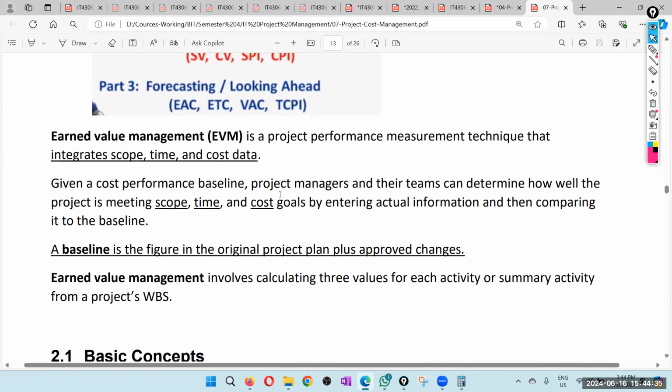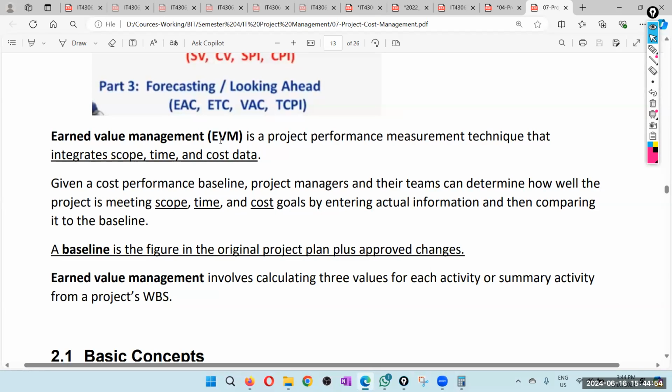So what is earned value management? It's a subject area in project management, project cost management. Earned value management is a project performance measurement technique that integrates scope, time, and cost.